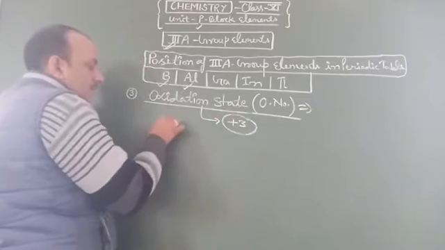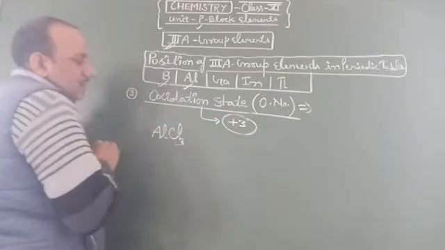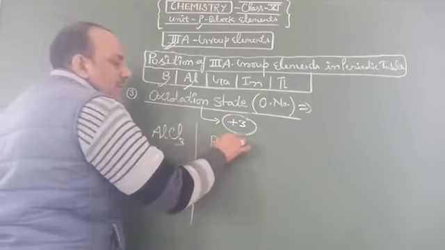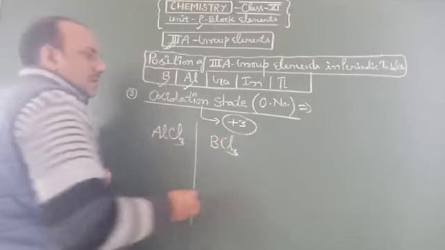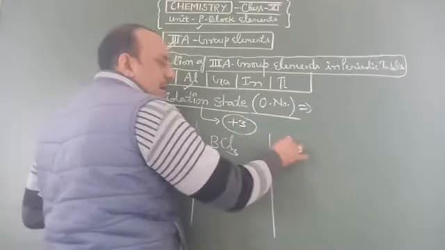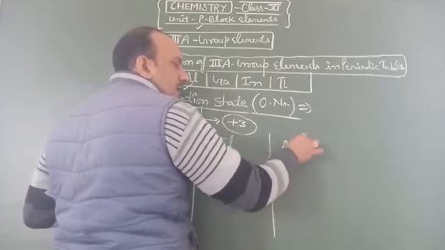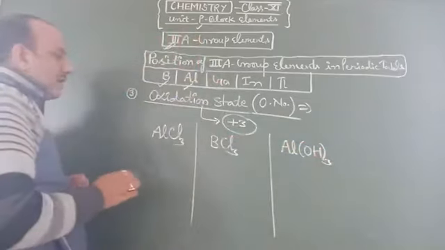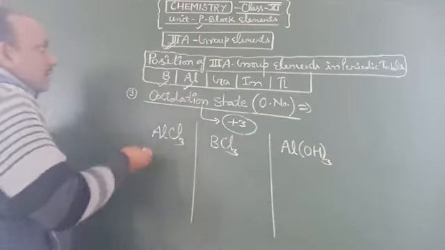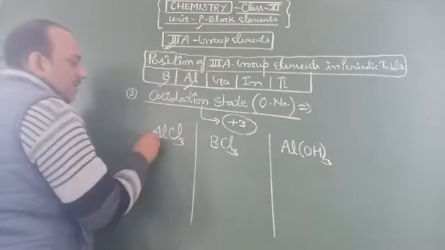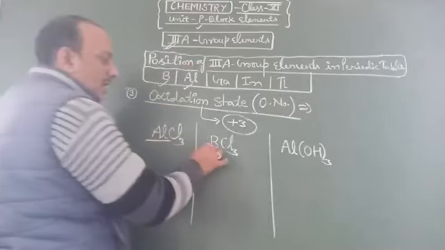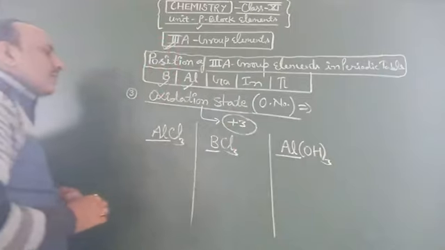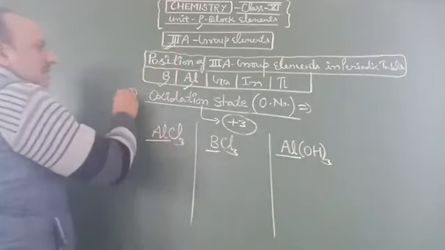Like AlCl3, boron trichloride BCl3, aluminium hydroxide Al(OH)3, and we underline the third A group elements in the given compounds, like Al, boron and aluminium. We find out the oxidation state here.